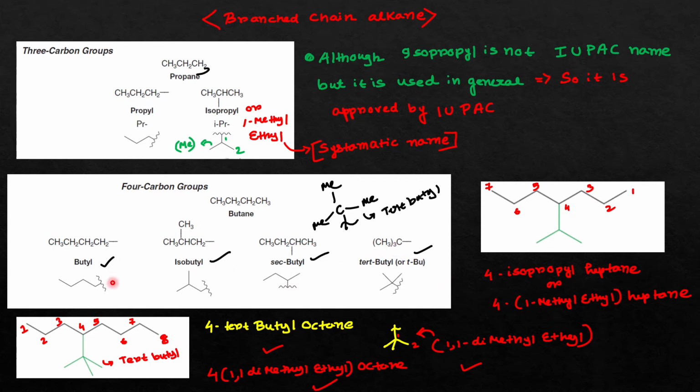Okay, now here is some example of how you can use this terminology to do the nomenclature of these types of compounds. So you can see that this is the parent chain of one organic compound. At the number 4 position, this is the substituent. By seeing the substituent, we can see that this is nothing but the isopropyl group. So you can say either 4-isopropyl heptane, or you can say 4-(1-methyl ethyl) heptane. Any one of the nomenclatures you can use. Both are approved by the IUPAC system.